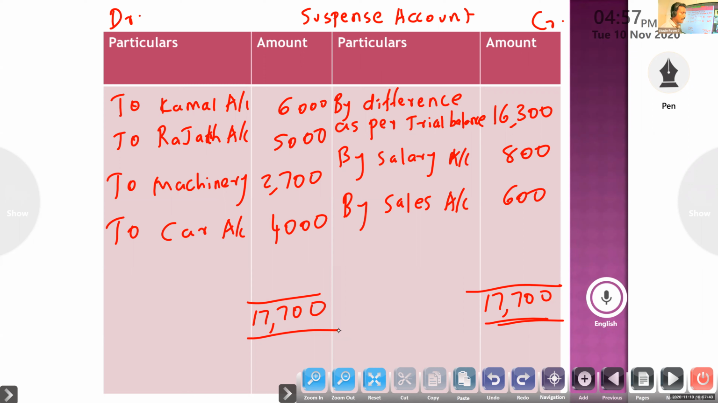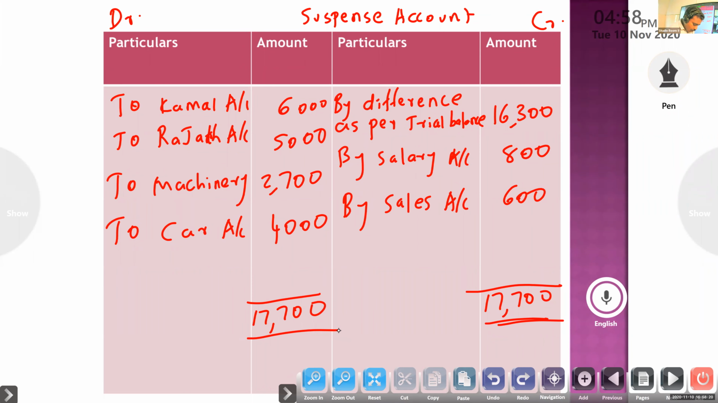Next one. Bills receivable from debtor was not posted to his account. Anyone? Entry. Suspense account, correct. Suspense account debtor to debtor. What is the entry? If cash is received from debtor, cash account debtor to debtor. If bills receivable instead of cash, we will write bills receivable account debtor to debtor. So debtor is credit. So suspense account debtor to debtor.